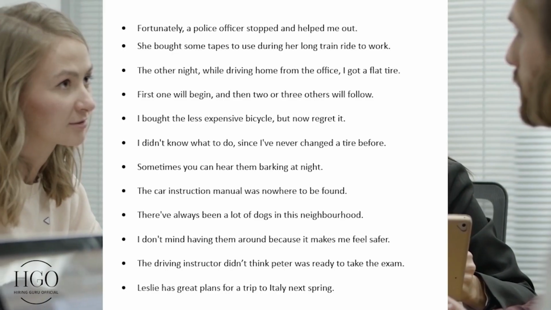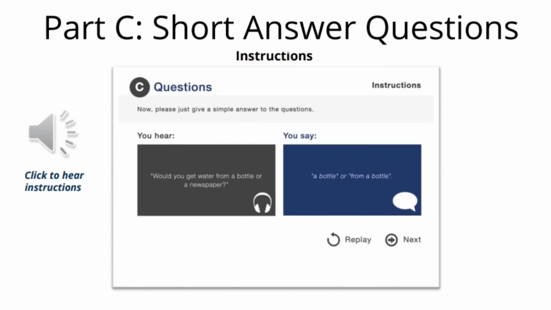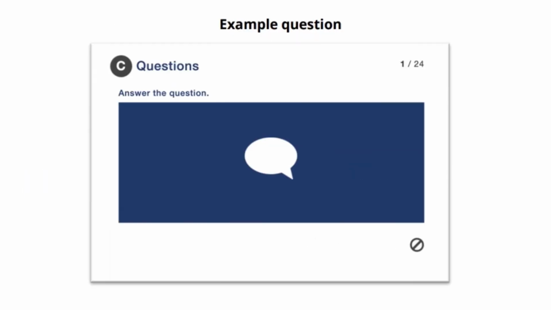Let's move on to our next section, Part C, Short Answer Question. You will hear a short question and you need to answer with a single word or a single phrase. For example, bot will say, would you get water from a bottle or a newspaper? And you answer, from a bottle or a bottle. Remember, you just need to say only one word and do not repeat the entire sentence.